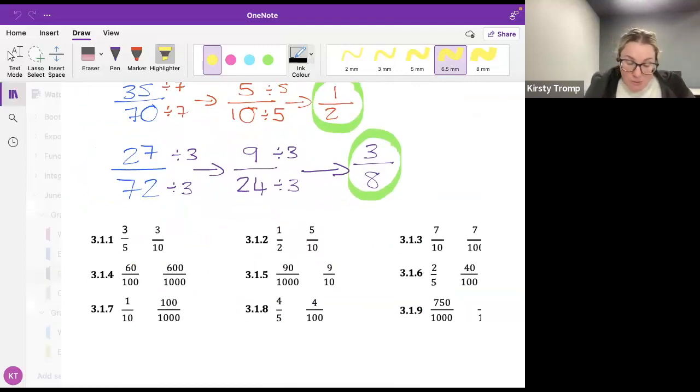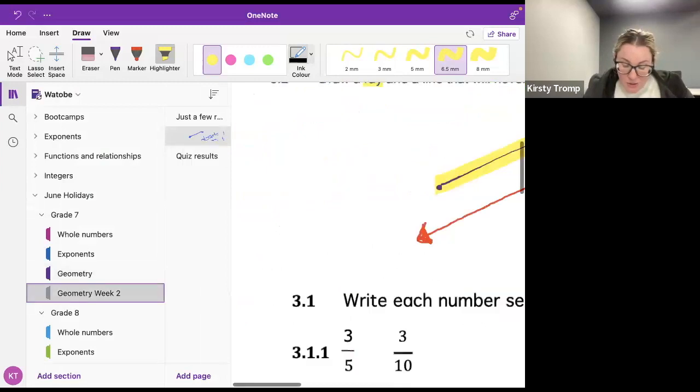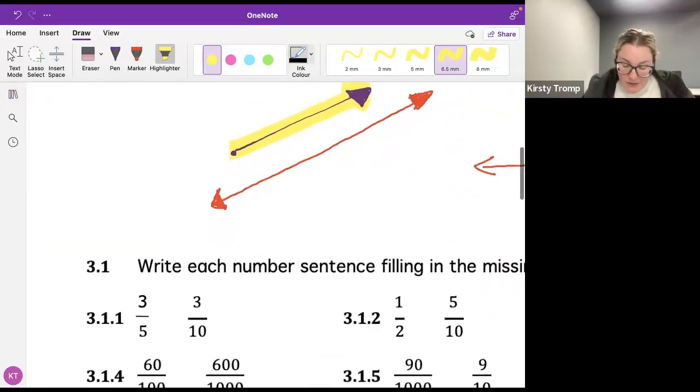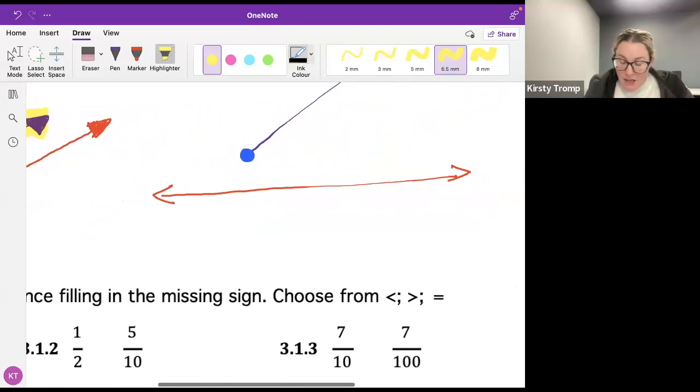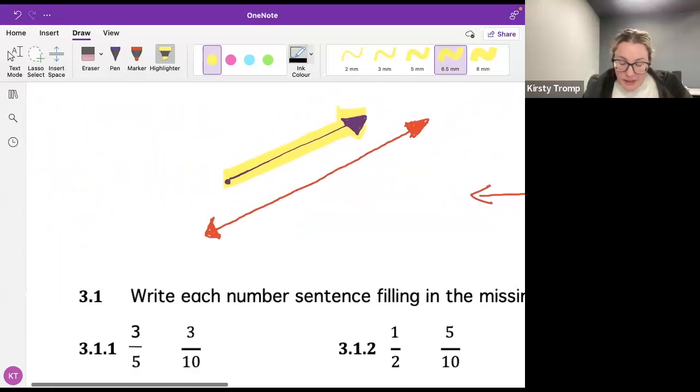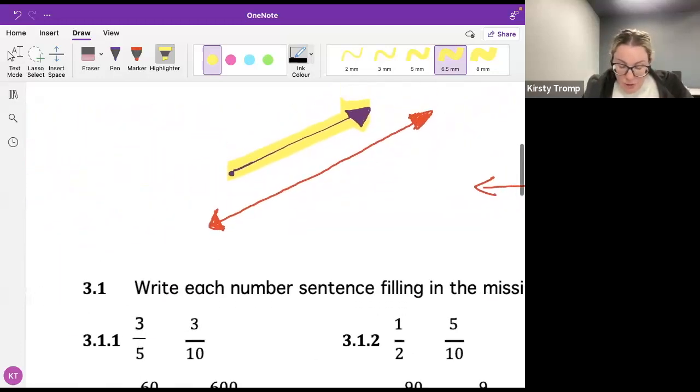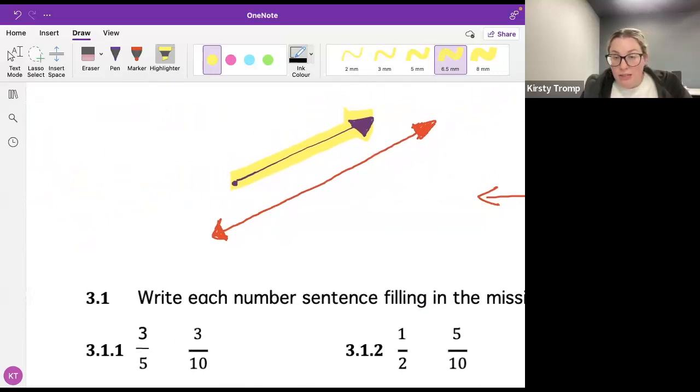All right, so remember this is a Beat the Basics class, so that's what we're looking at for the rest of our lesson tonight. We're having a look at filling in the missing sign. We're choosing from greater than, less than, and the equal to sign. As a reminder to some of you, maybe you're new here, maybe you're not, we have two different ways that we look at those signs.